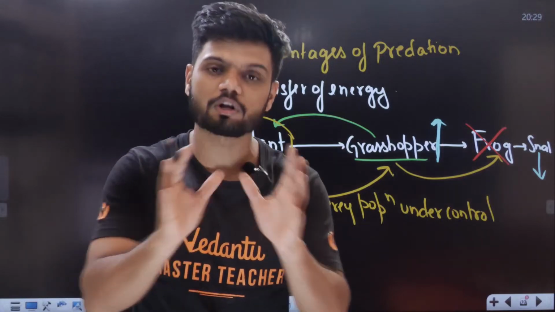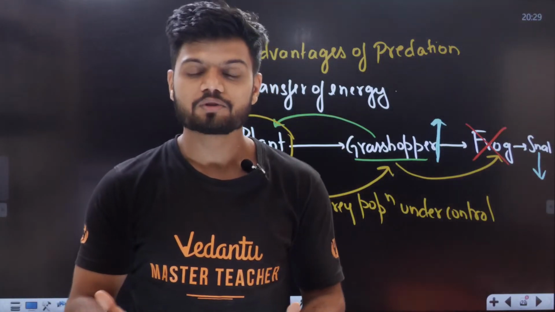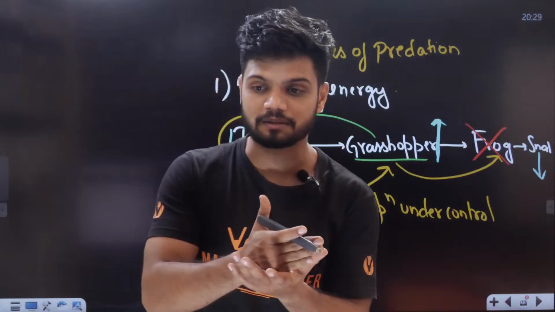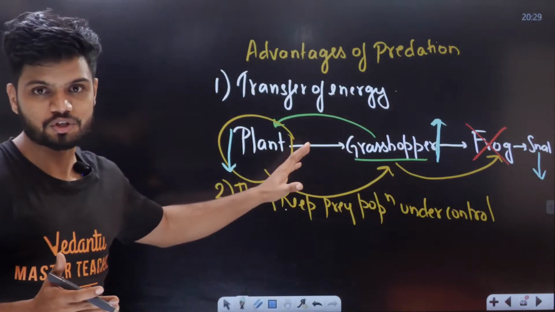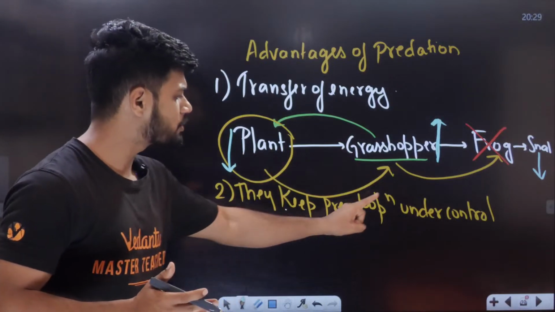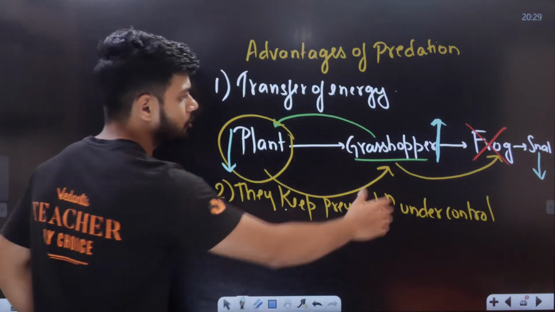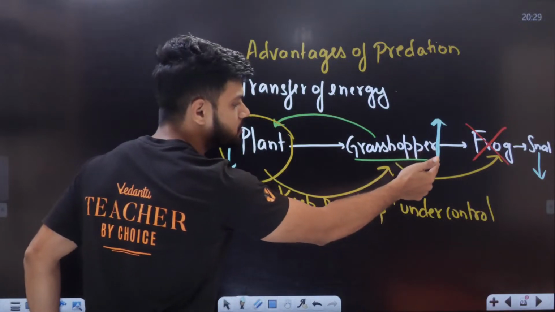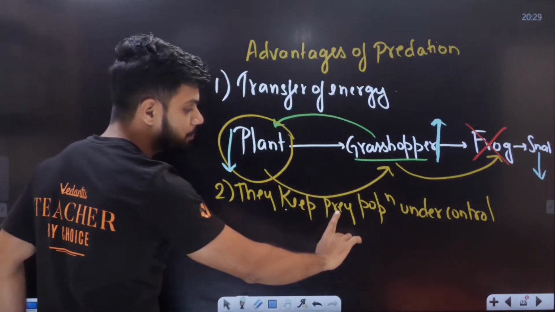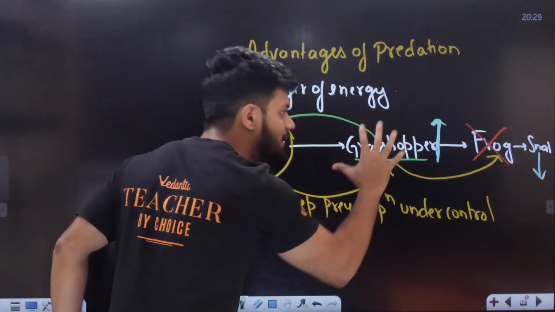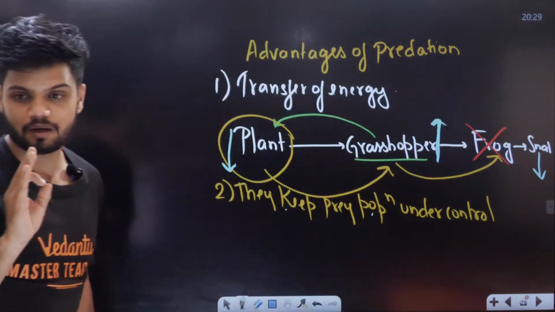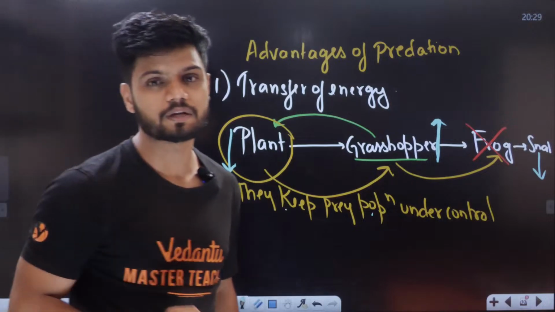The entire ecosystem would collapse. Yes. So that is the importance of a predator in an entire population. So they keep their prey population under control. If there is no frog, the grasshopper population will increase. The frog is there to control the grasshopper population. Understood the concept, everyone? The concept is very important.